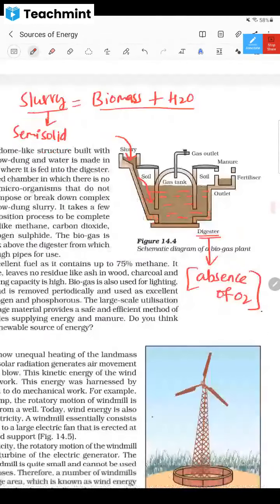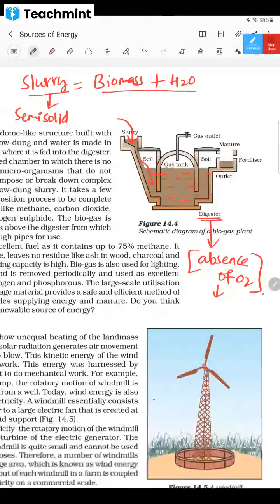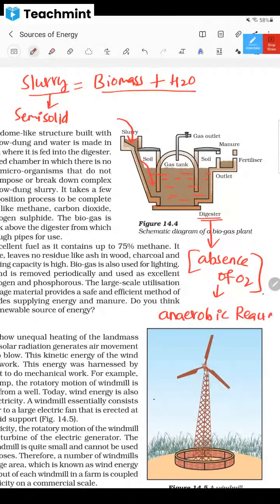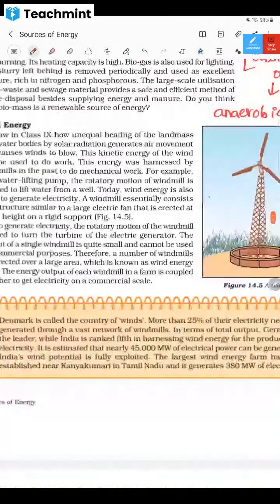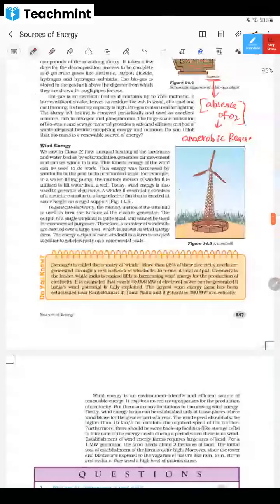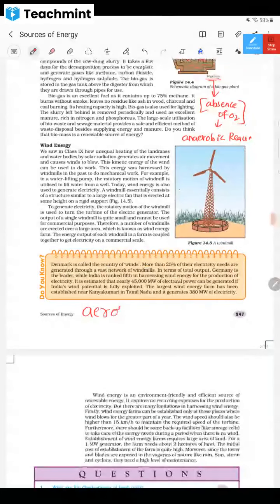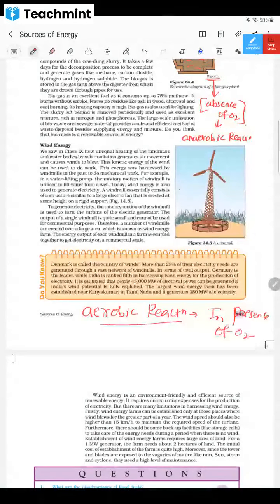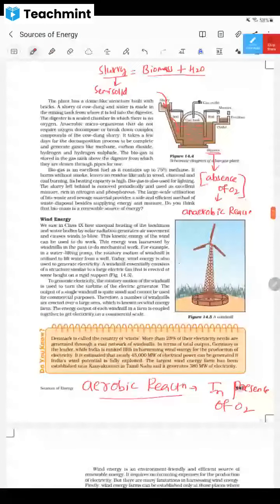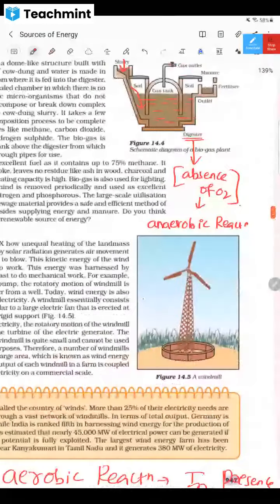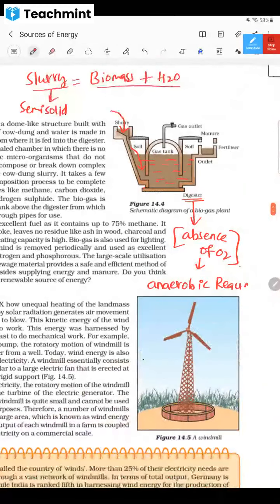In the absence of oxygen, the reactions that happen are called anaerobic reactions. There are two words, dear children: aerobic reaction and anaerobic reaction. Aerobic reactions are reactions happening in the presence of O2, oxygen, and whatever happens in the absence of O2 or oxygen is called an anaerobic reaction.